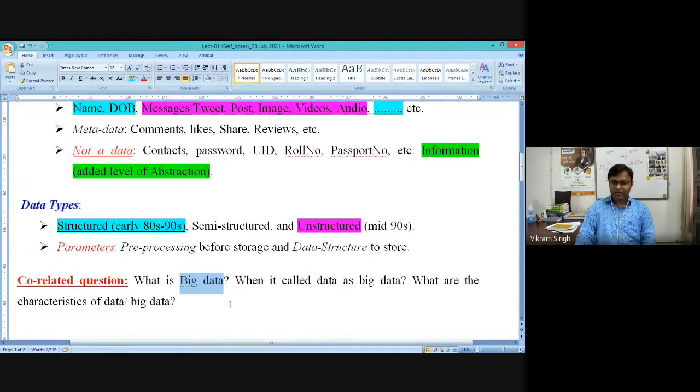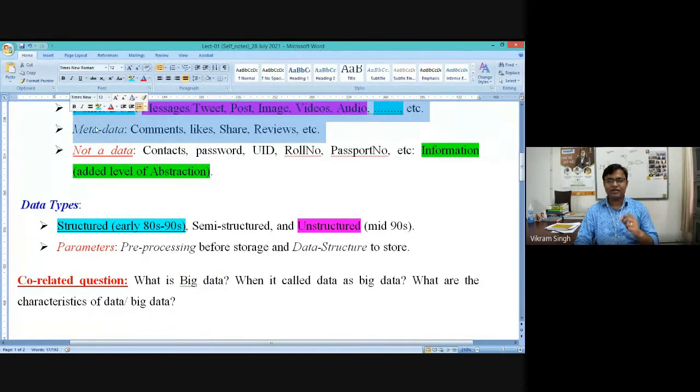Whenever we have this data with increased volume, increased velocity, increased veracity, increased variety, right? You have these data objects, but with higher scales of the 5 V's, 4 V's, whatever V's you can say. Then only can you refer to that as big data.